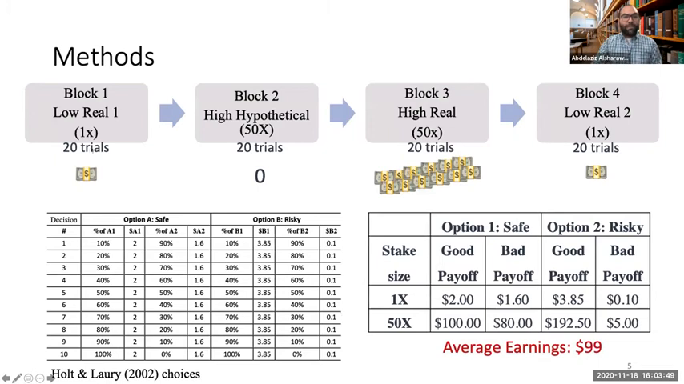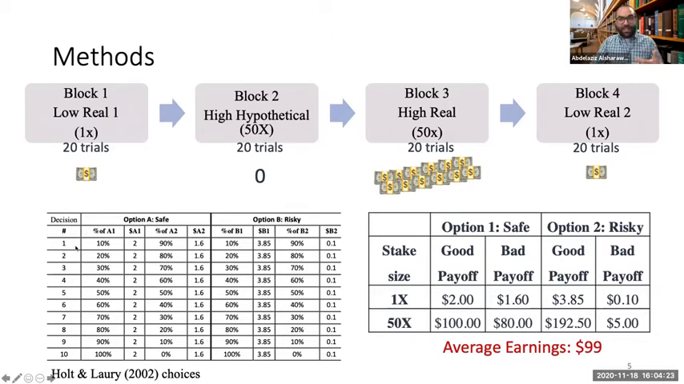In our experiment, participants completed a series of 80 lottery choices. These lottery choices were divided into 4 blocks. In the first block, participants were choosing between a safe option and a risky option. Here are the payoffs for the safe option. It was either $2 or $1.60. For the risky one, it was either $3.85 or just 10 cents. So you can see the risky option had greater variability.